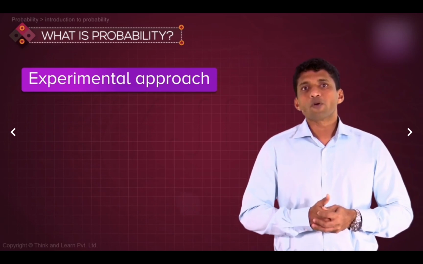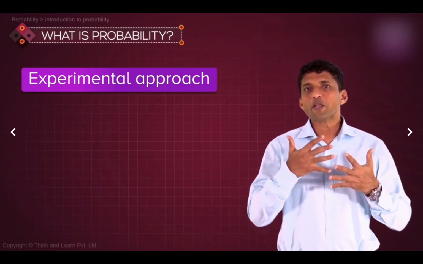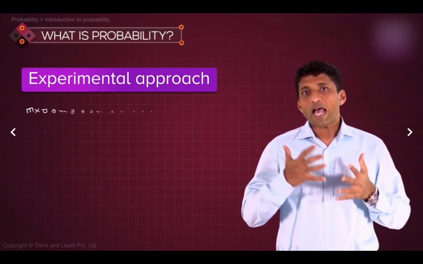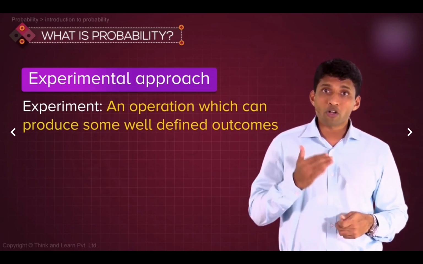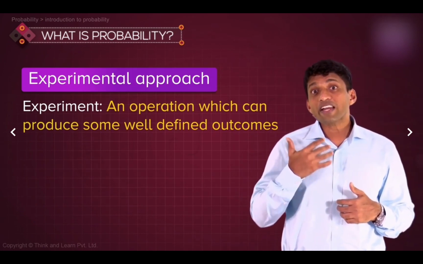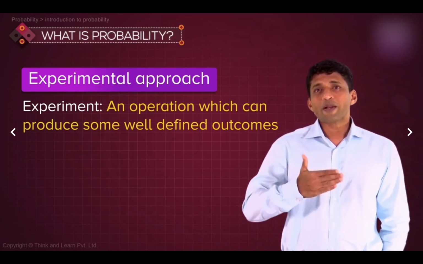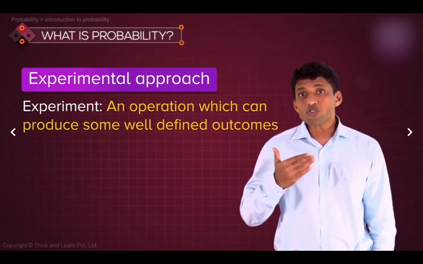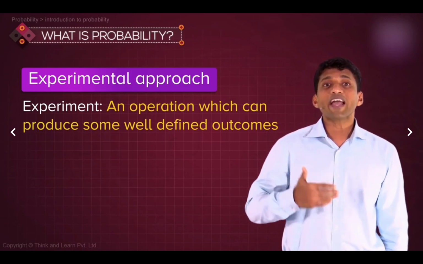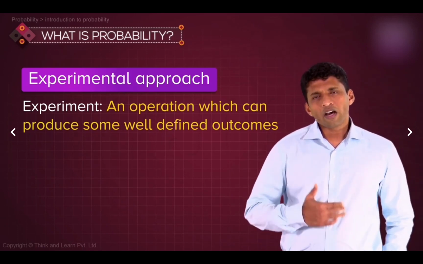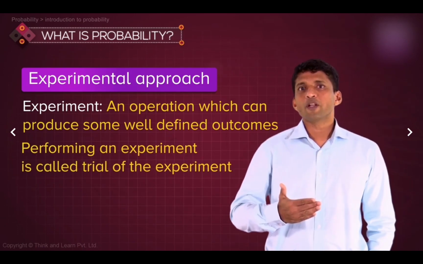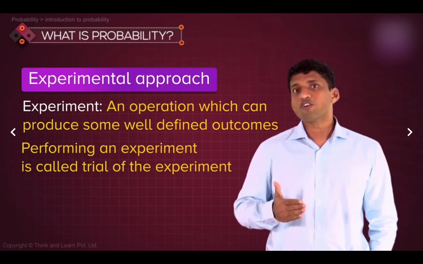Now, before I discuss the approach, the word experiment means, as all of you know, an operation which can produce some well-defined outcomes. So, experiment is nothing but an operation which will produce some clearly defined outcomes. Now, when you perform an experiment, it is called a trial of the experiment.